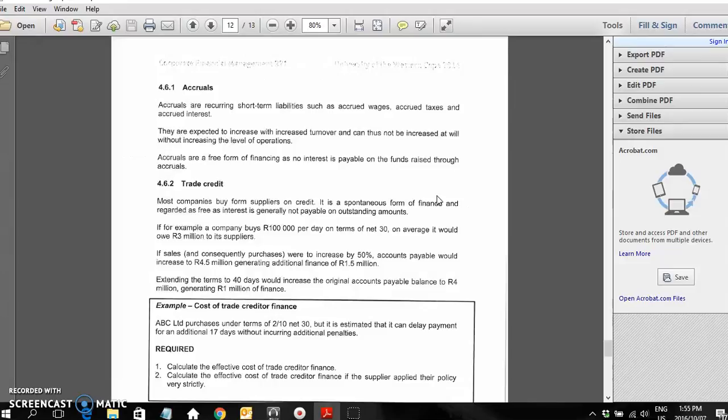Same as VAT. You only pay VAT to SARS at the end of the month, even though you accrue the amount payable to SARS throughout the month. So this is expected to increase with an increase in turnover. So the more you sell, the more these accrual expenses would also become. So these accruals can't just be increased at will without increasing the level of the operations. But accruals are free forms of financing because there's no interest payable on the funds raised through these accruals.